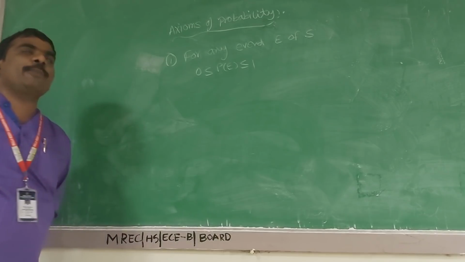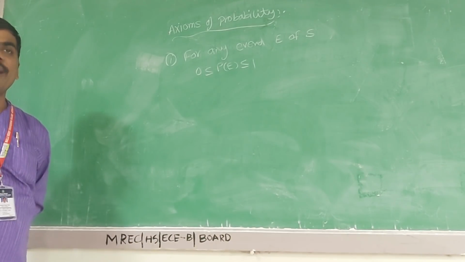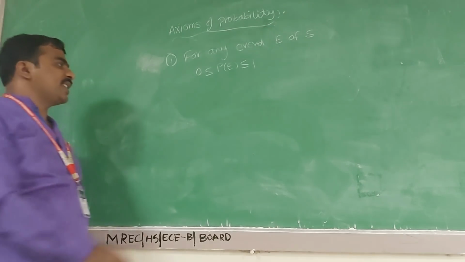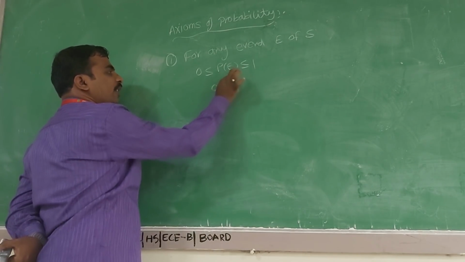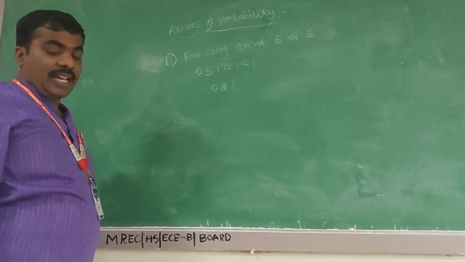Probability is a numerical value always lying between 0 and 1. This is the first axiom.